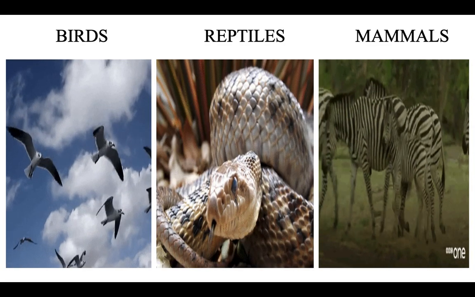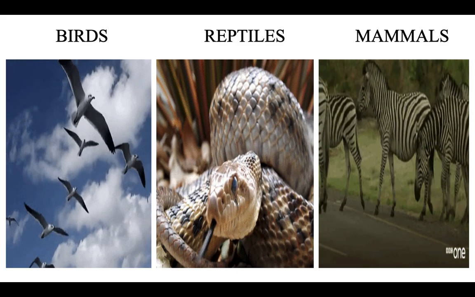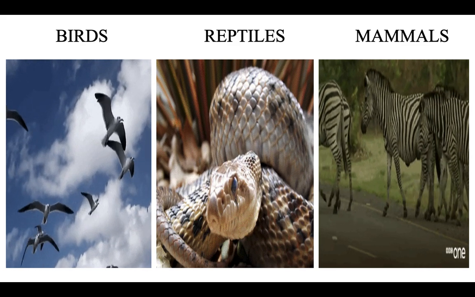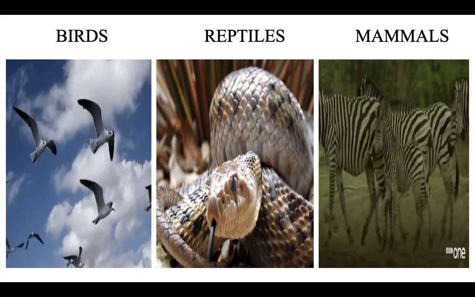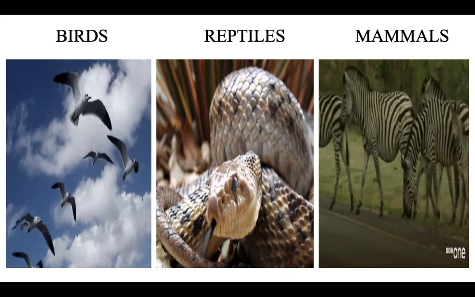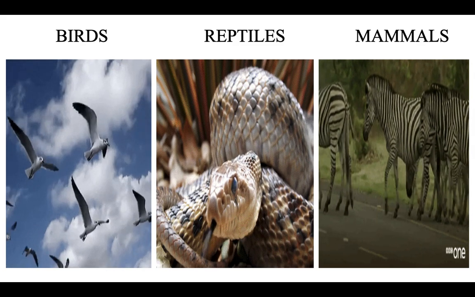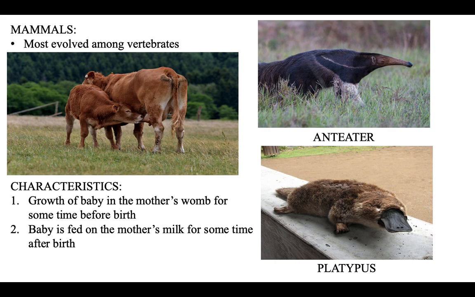Then, of course, we know birds, they have evolved from the dinosaurs, so they also have a spine or backbone. Reptiles, animals which crawl, like you can see the snake over there. And mammals, you have the example of a cow, and various other animals that are mammals. Now, what do you mean by the word mammal? Mammals are the most evolved animals among vertebrates. The following are the characteristics of most of the mammals.